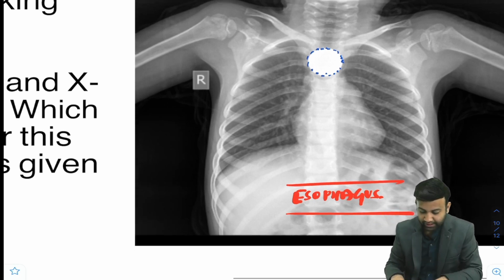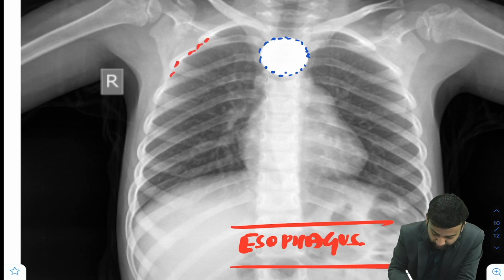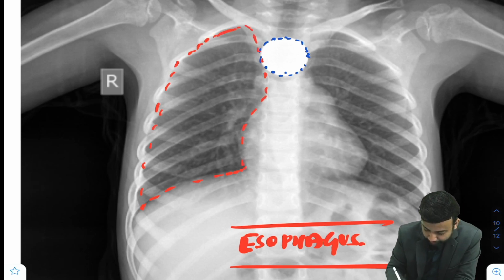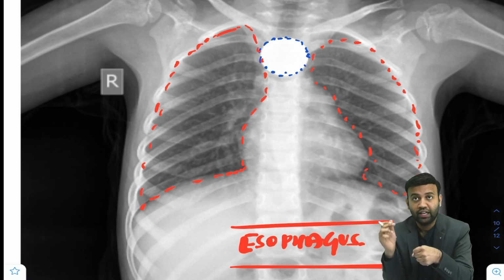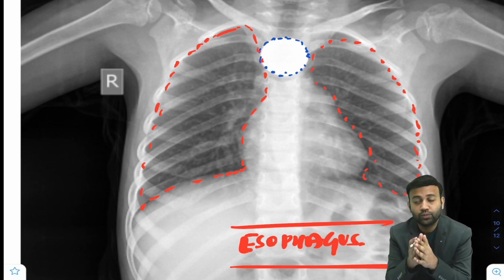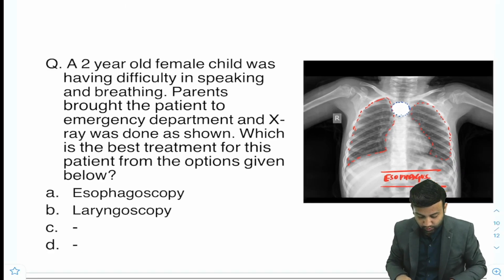Now in this case we can see it is not in the trachea. Also there is another hint: the bilateral lung fields are clear, there is no air trapping or any atelectatic changes. If the foreign body would have been in the trachea, the lungs would not look so good. There would be air trapping because it is blocked at one place and the air cannot pass through it, so there will be air trapping and atelectatic changes. So in this case the answer would be esophagoscopy.